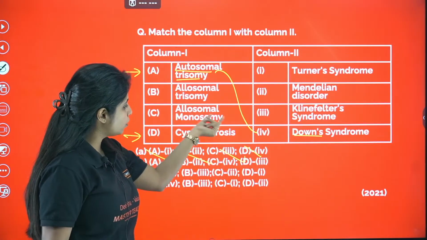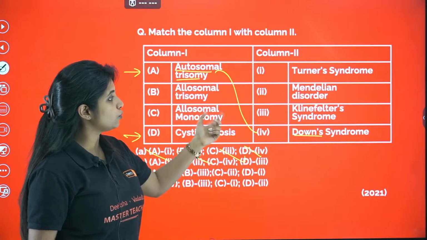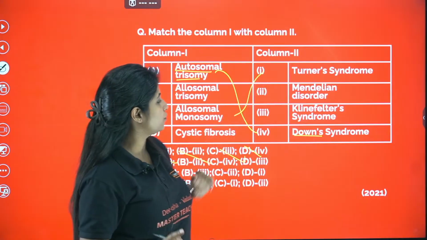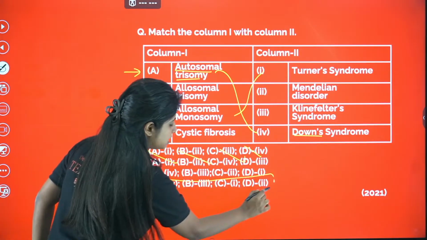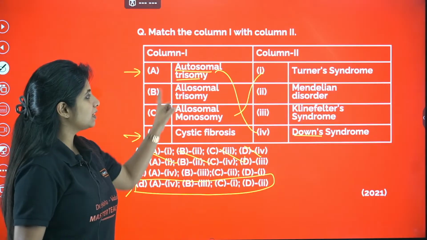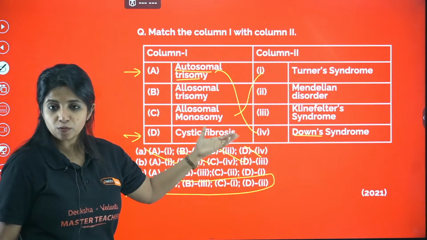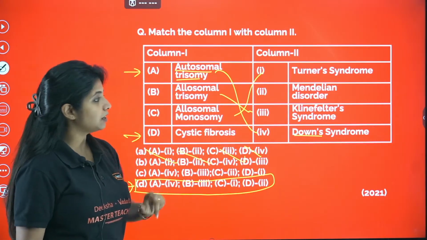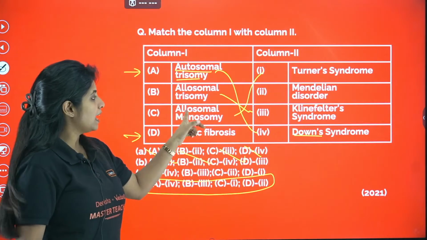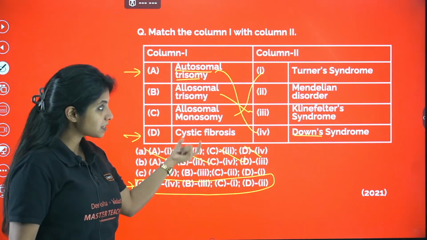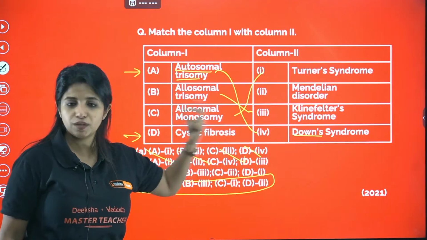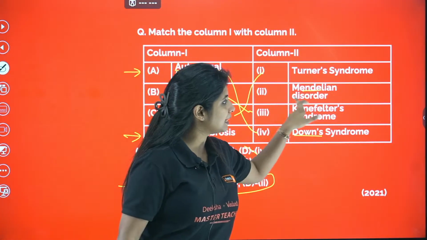Allosomal monosomy. Monosomy is only seen in the case of Turner syndrome. C goes with 1 and I've already got my answer. Answer is going to be D. Here allosomal trisomy is there, which means an extra X chromosome, seen in Klinefelter syndrome. Allosomal monosomy is loss of 1 chromosome, that is, loss of the X chromosome. Cystic fibrosis is an autosomal recessive disorder which comes under Mendelian disorder.